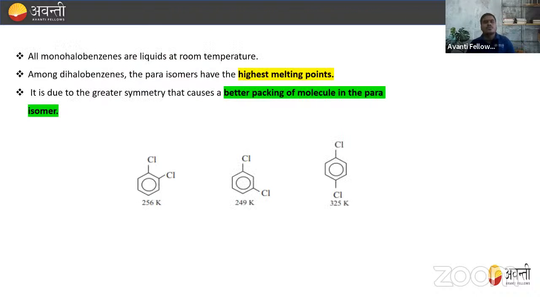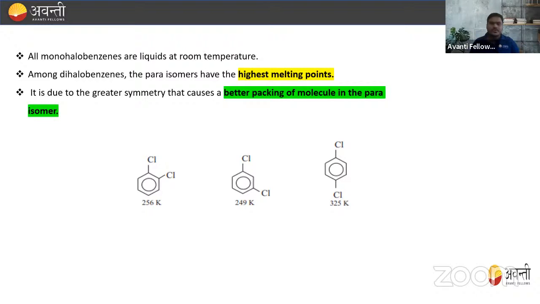Now, all monohalobenzenes are liquid at room temperature, and among dihalobenzenes, the para isomer has the highest melting point. It is due to the greater symmetry, right? So always remember this thing. Out of ortho, meta, and para, the para is more symmetric, and that's called the better packing of the molecule in the para isomer.